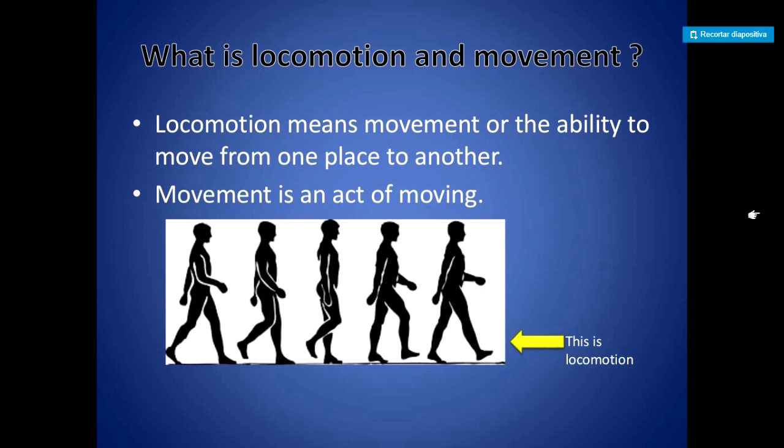Movement is an act of moving from one place to another, but there is a difference between locomotion and movement. Locomotion is when you transfer or move from one determined area to another, and movement is just the simple action of moving even if you are not transferring to another place. That's the difference that we can find in some plants.